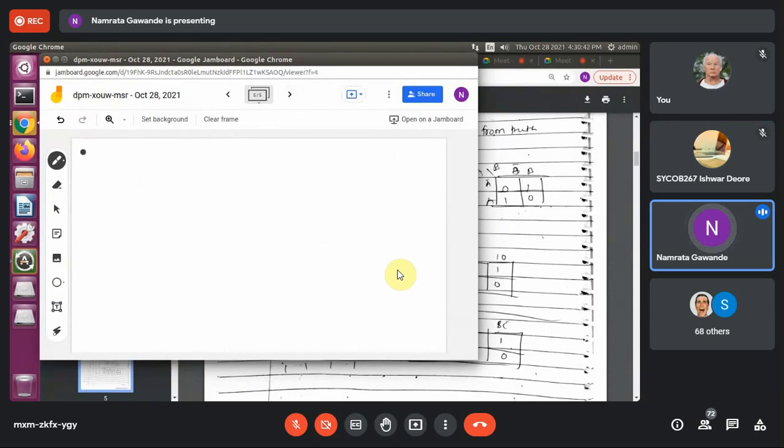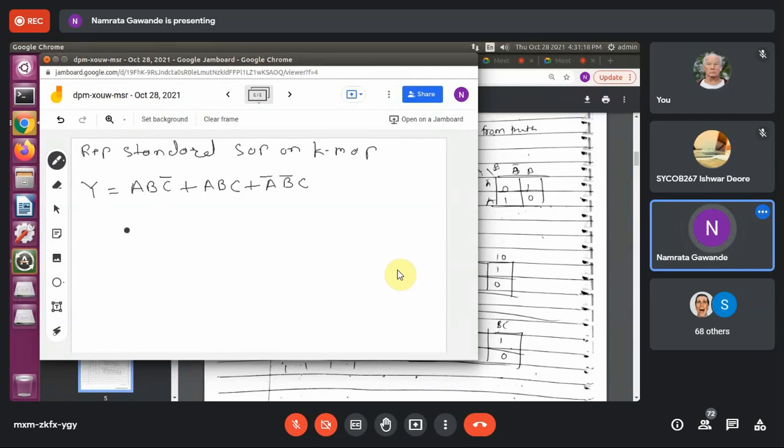Okay. Now representing the standard SOP on K-map. Okay. The next topic is representing standard SOP on K-map. So let's consider the Boolean expression given: Y equals A B C bar plus A B C plus A bar B bar C, right?